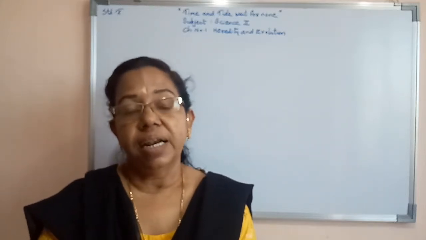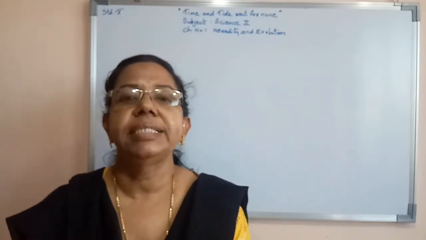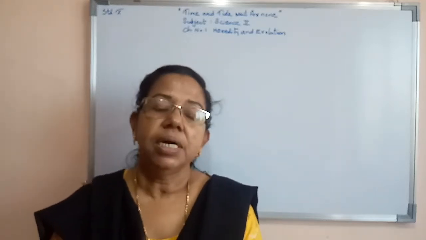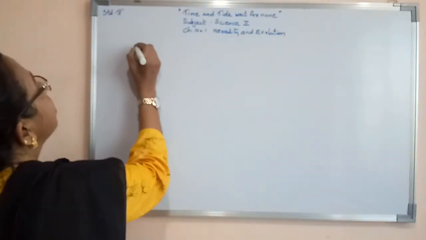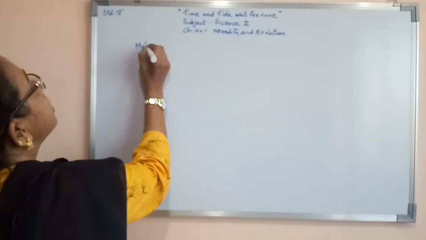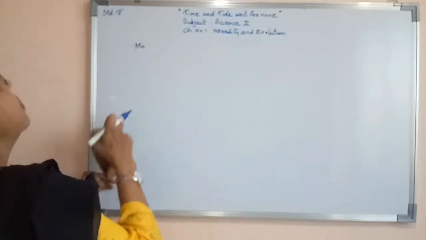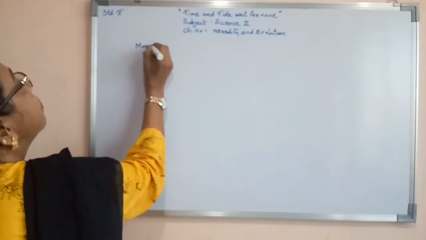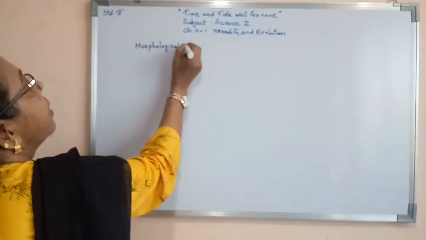Now, there are different types of evidences, or we can say different proofs related to evolution. First one we can say is morphological evidences.